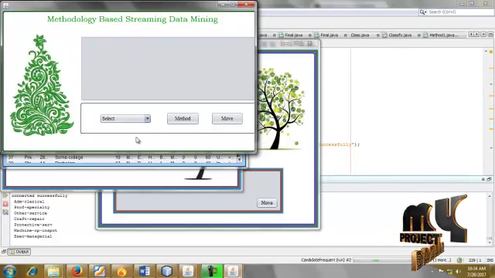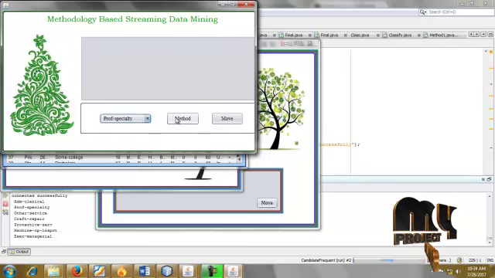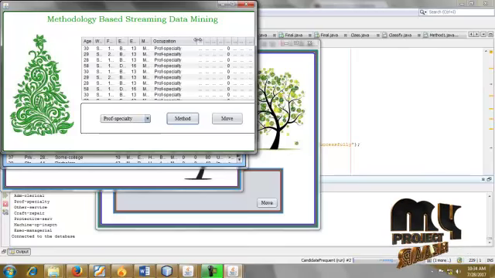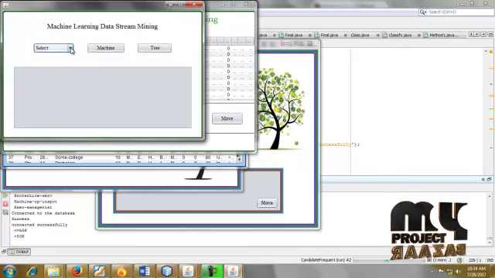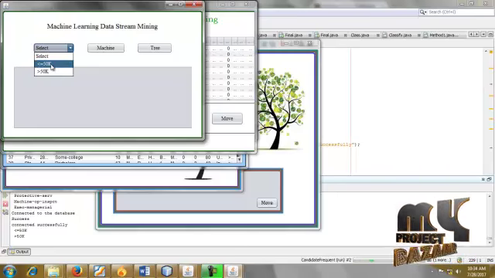This is a methodology based streaming data mining. What are the methodologies used? This is some professional specialty, the general occupation for professional specialty. More business data successful. Machine learning gives the salary details, less than 50 and greater than 50.